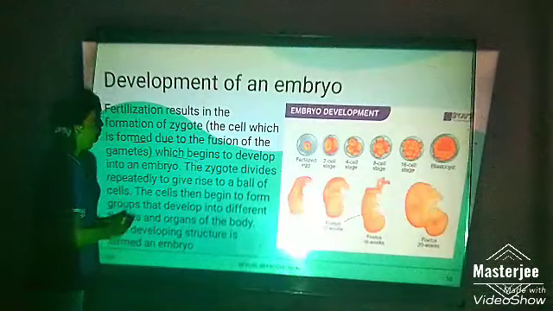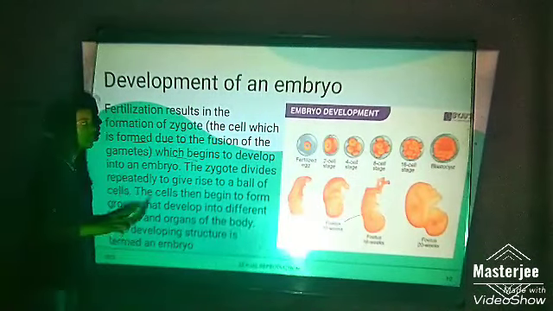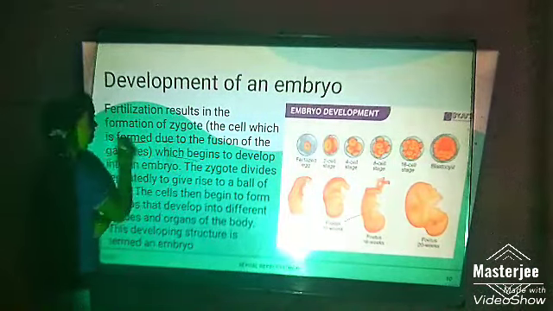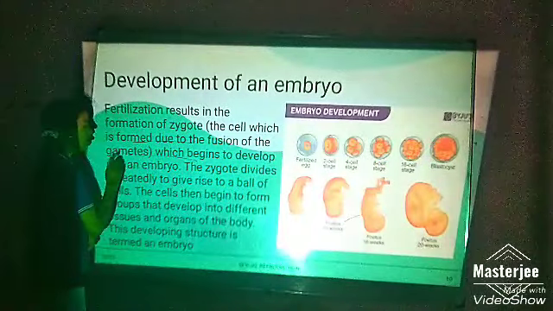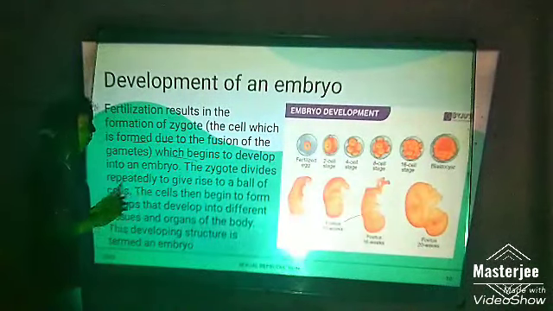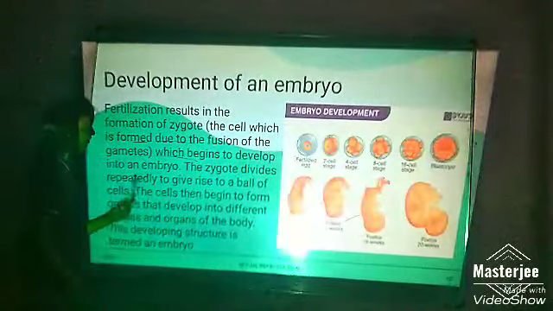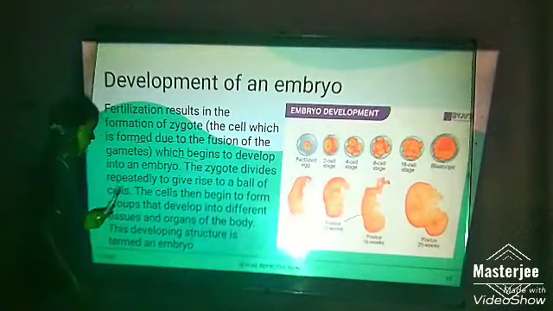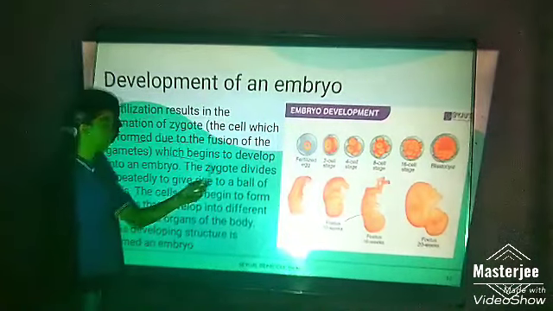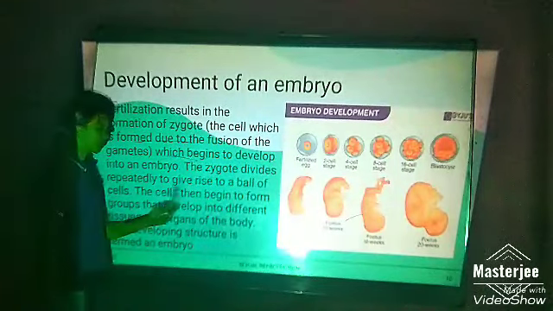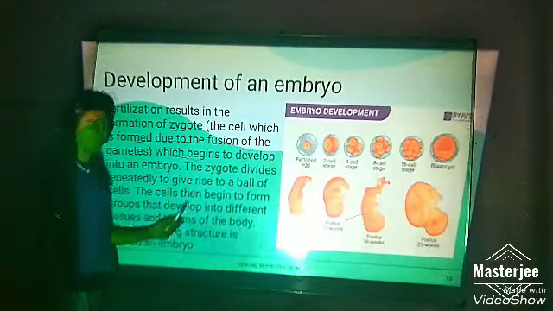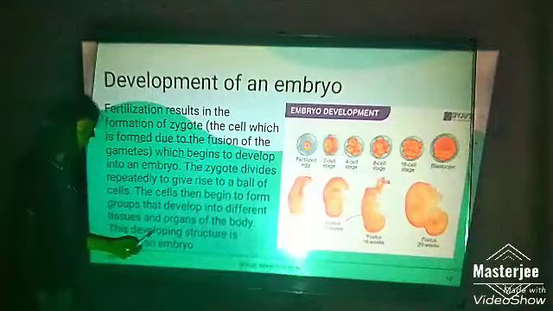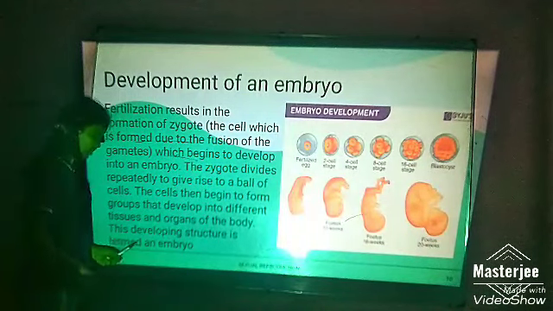Development of an embryo. Fertilization results in the formation of a zygote, the cell which is formed due to the fusion of gametes, which begins to develop into an embryo. The zygote divides repeatedly to give rise to a ball of cells. The cells then begin to form groups that develop into different tissues and organs of the body. This developing structure is termed an embryo.